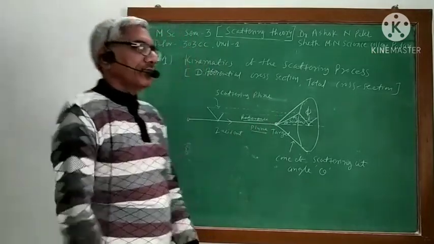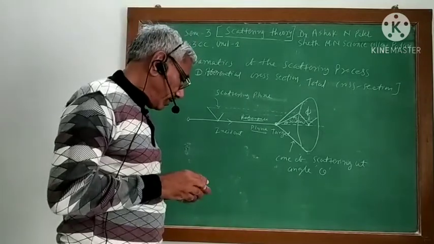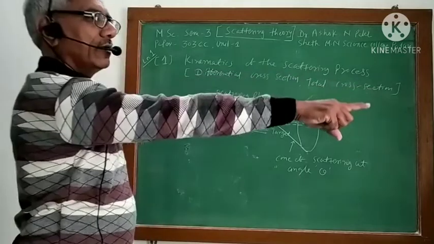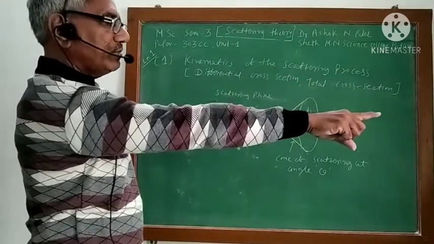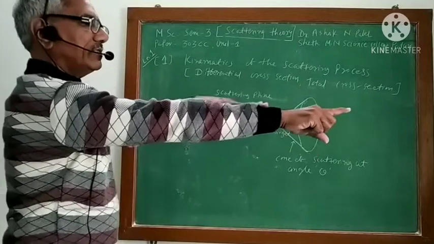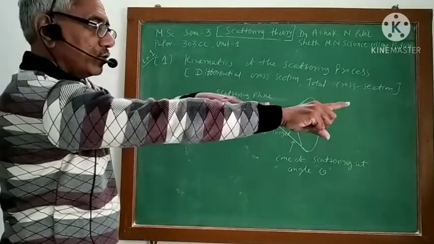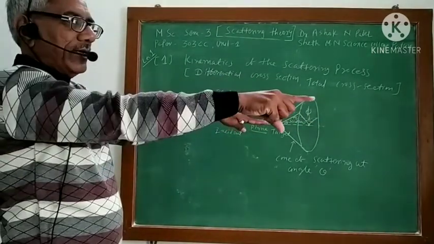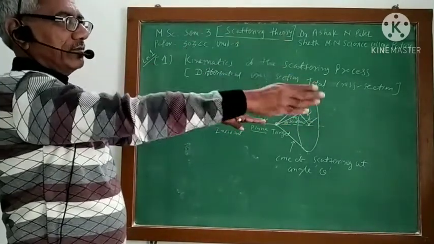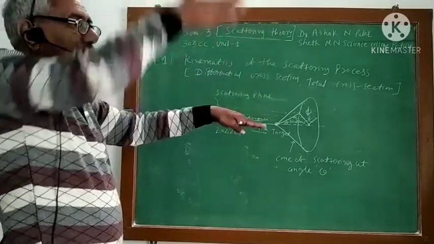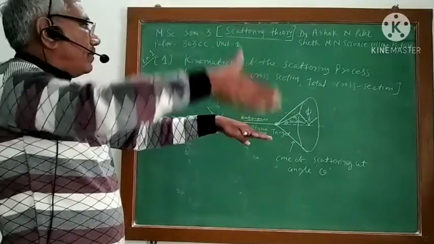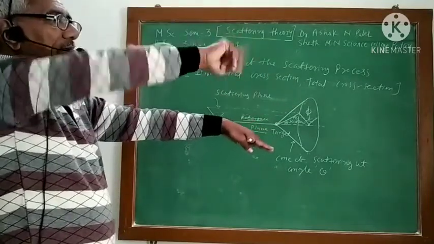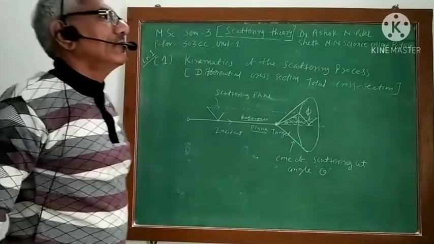Just try to understand. Let us say this is my incident direction. Now this is my reference plane, which I am considering parallel to the surface. Now when the incident particle moves in this direction, this is my scattering plane, and this is my reference plane. The angle between these two is my phi.